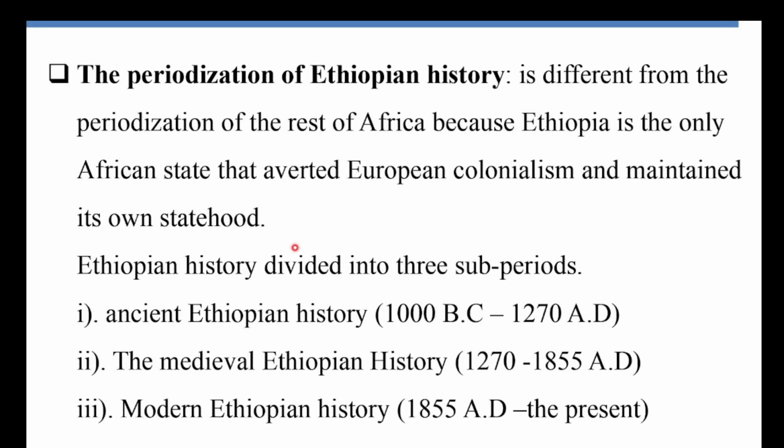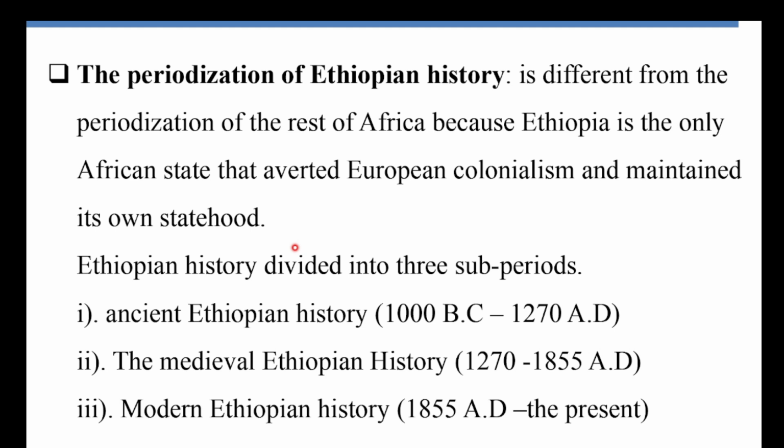Ethiopian history is different from the periodization of the rest of Africa because Ethiopia is the only African state that averted European colonialism and maintained its own statehood. This means that when other African countries were colonized, their history was disintegrated or destroyed by Europeans.